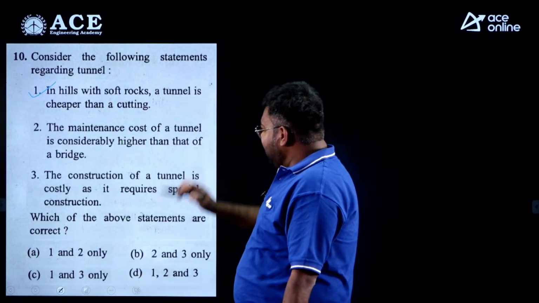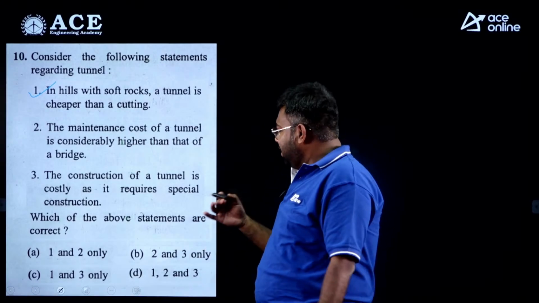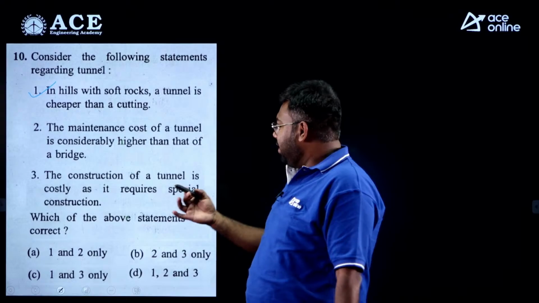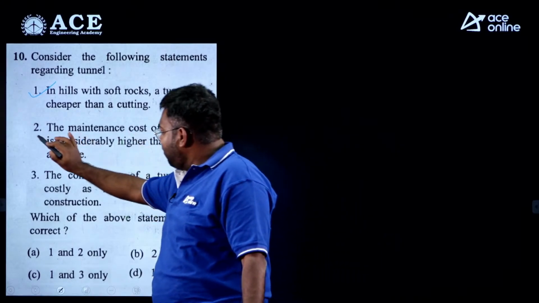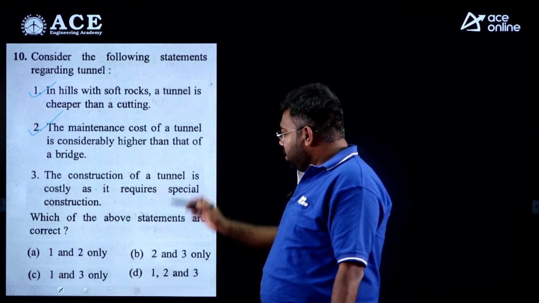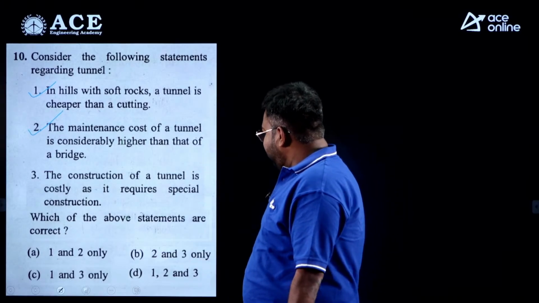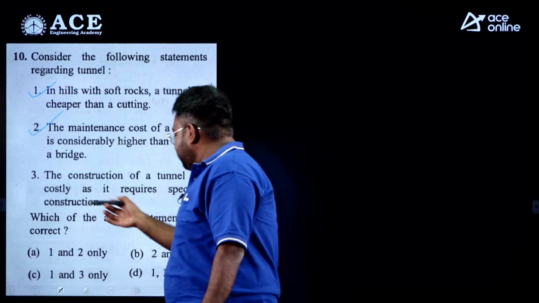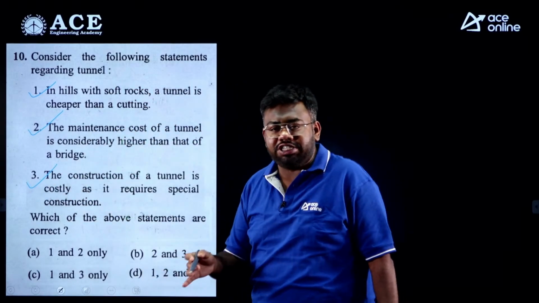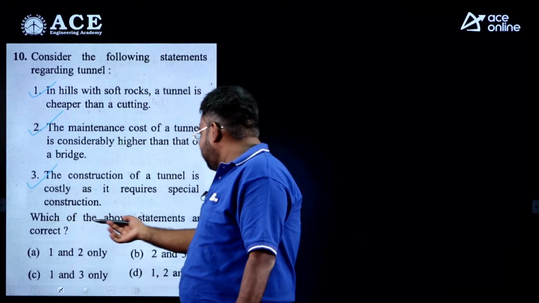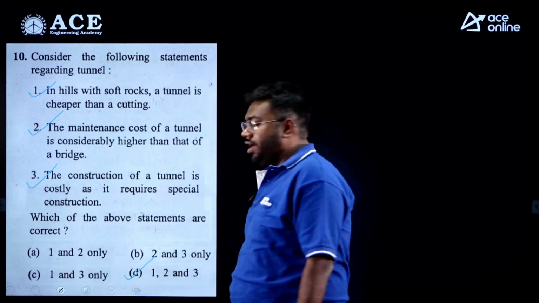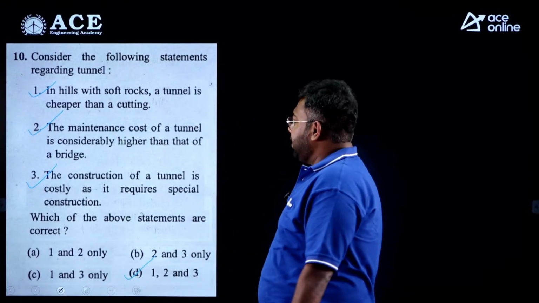Next, the maintenance cost of a tunnel is considerably higher than that of a bridge. Yes, for a bridge there is less maintenance, whereas in a tunnel we have more maintenance. So this statement also turns out to be true. The third one, the construction of a tunnel is costly as it requires special construction. True. So if you see, all three statements are correct. So they ask which of the above statements are correct. 1, 2 and 3, all three are correct. So option D is the correct answer.